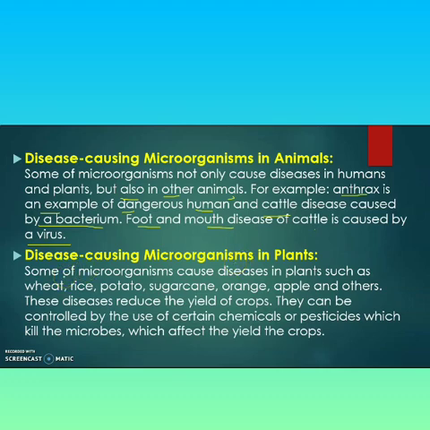Disease-causing microorganisms in plants. Some microorganisms cause disease in plants such as wheat, rice, potato, sugarcane, orange, apple, and others. These diseases reduce the yield of crops. They can be controlled by the use of certain chemicals or pesticides which kill the microbes that affect the yield of crops.